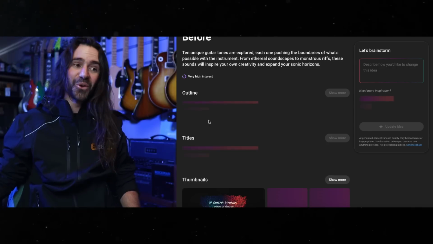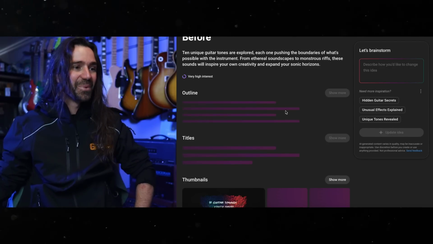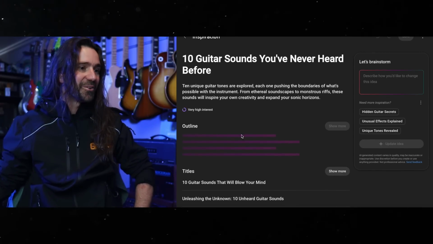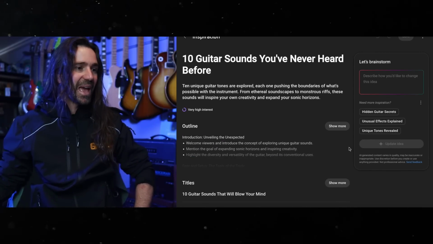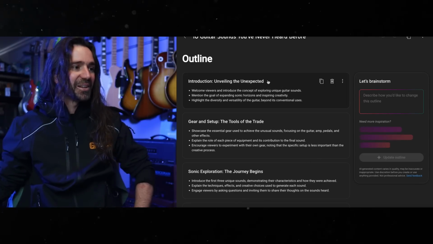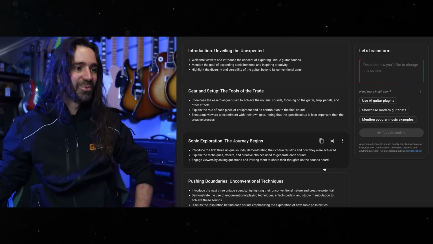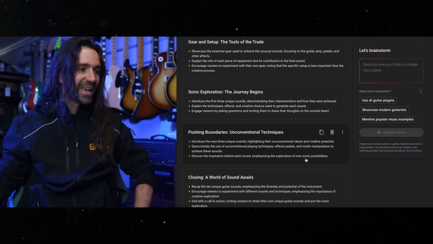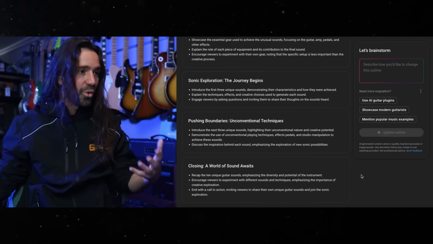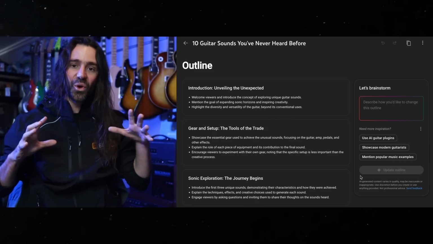10 guitar sounds you've never heard before. What does the inspiration tab spit out over here? So it's taken a little bit more time with the outline. Unveiling the unexpected, gear and setup, the tools of the trade, sonic exploration, the journey begins, pushing boundaries, unconventional techniques. This is, again, cool and a nice way to organize your thoughts.